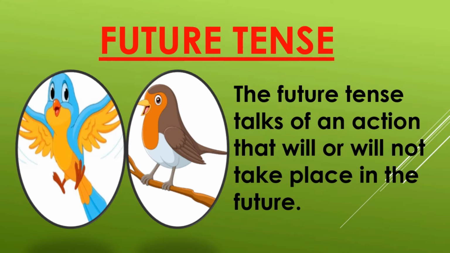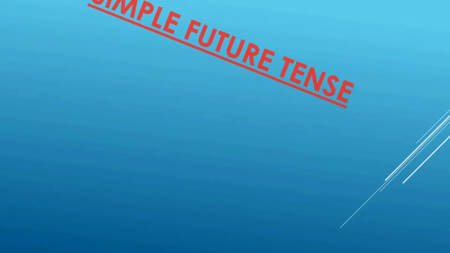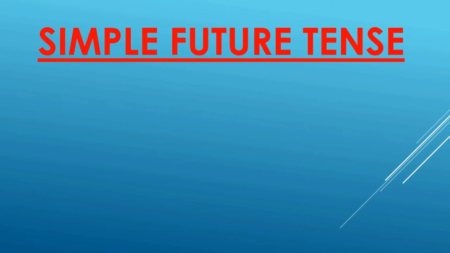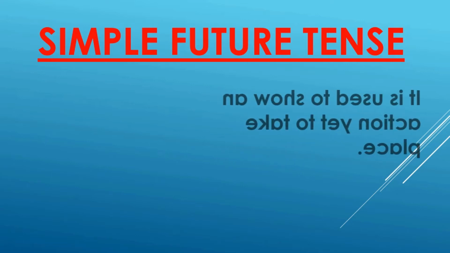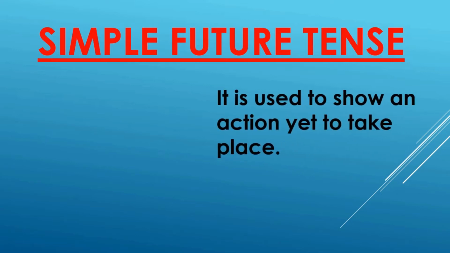Now, future tense again has four more forms. Now, let us see what those forms are. The first form of future tense is the simple future tense. Now, what is meant by the simple future tense? It is used to show an action yet to take place.